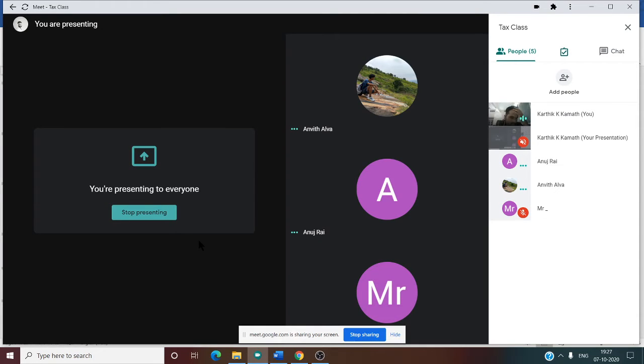So can you tell me from the point of view of OR, NOR and NR: income from Mangalore received in Japan, who is taxed? OR is taxed. Anuj, what is your answer? I have no idea, sir.